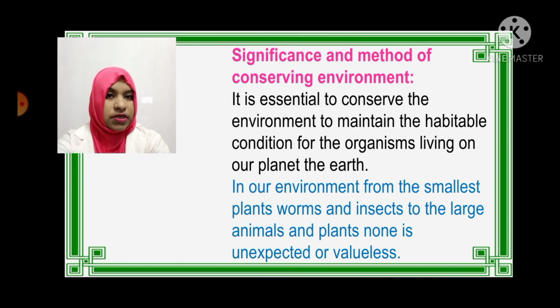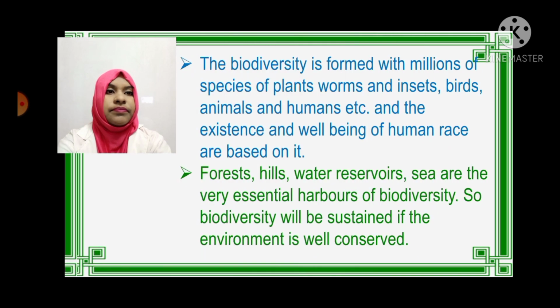Significance and method of conserving the environment. It is essential to conserve the environment to maintain habitable conditions for the organisms living on our planet, the Earth. In our environment, from the smallest plants, worms, and insects to the large animals and plants, none is unimportant or valueless. Biodiversity is formed with millions of species of plants, worms, insects, birds, animals, and humans, and the existence and well-being of the human race are based on it. Forests, hills, water reservoirs, and seas are the very essential harbors of biodiversity. So biodiversity will be sustained if the environment is well conserved.